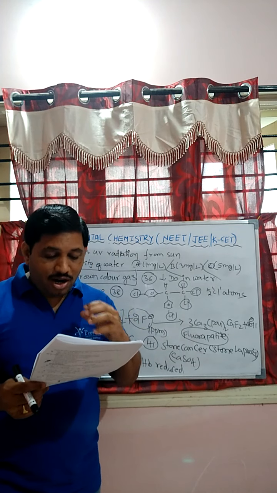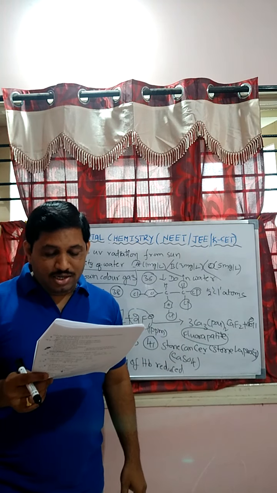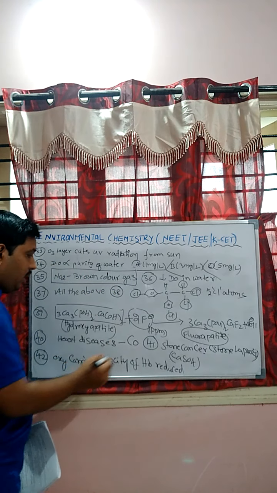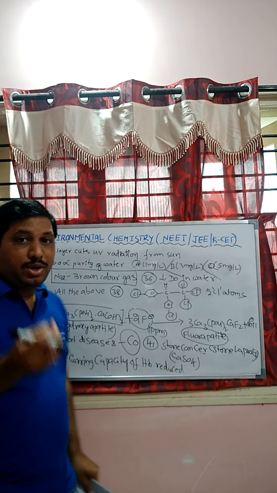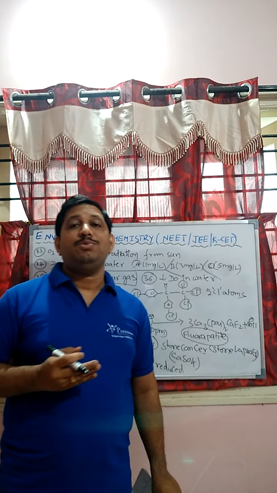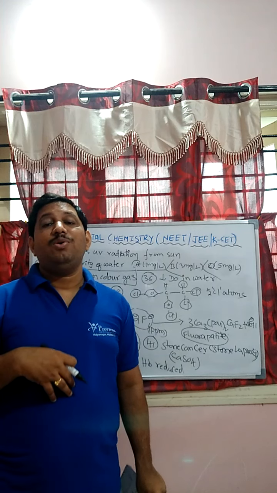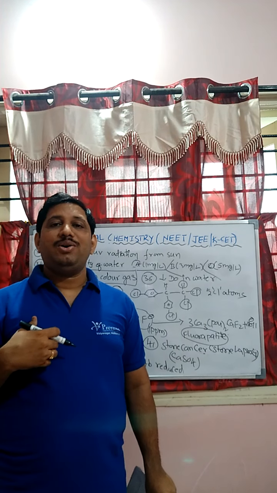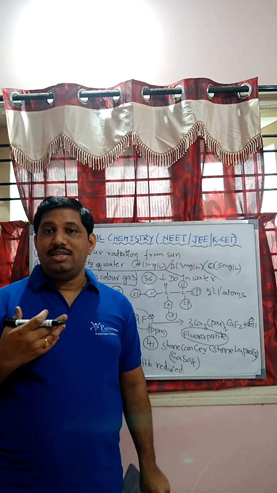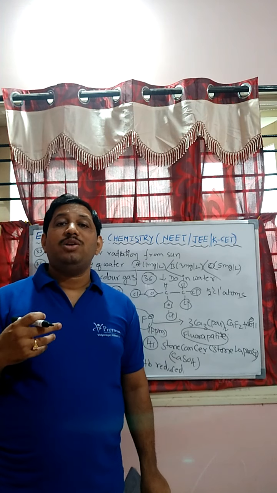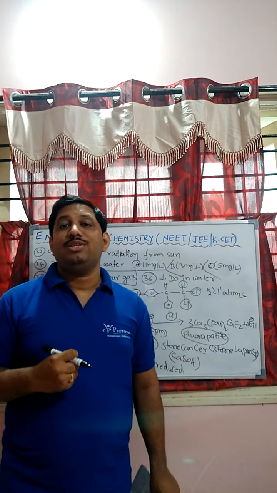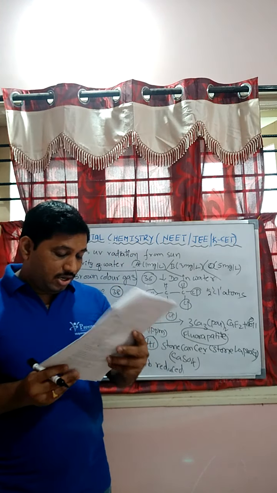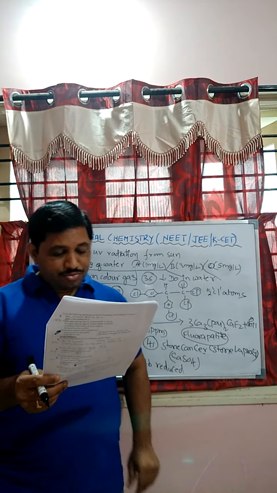Higher incidence of heart diseases in smokers is related to the high content of, absolute answer, students, carbon monoxide. Due to incomplete combustion of the cigarette, the concentration of CO in the smoke increases, which causes heart diseases. Why? Because as the CO value increases, carboxyhemoglobin also increases. Hence, it can cause heart diseases. Next, students, question number 41.